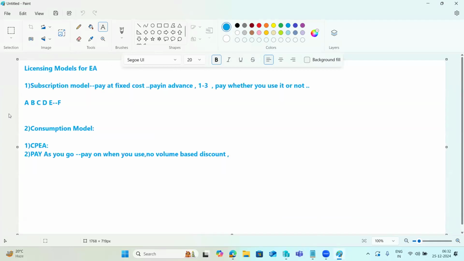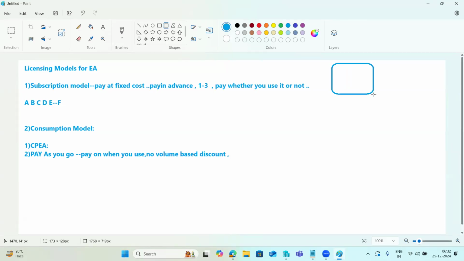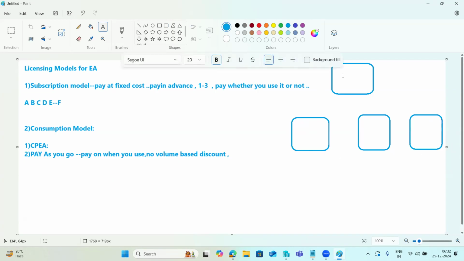So if we talk about the SAP BTP accounts architecture, this is the global account which will be provided by SAP here. Under this, we need to create the sub accounts based upon our on-premises landscape and three-system landscape. You can create the sub accounts here, right? So this is the global account which you will get from SAP, and based on that you have to create the sub accounts here.